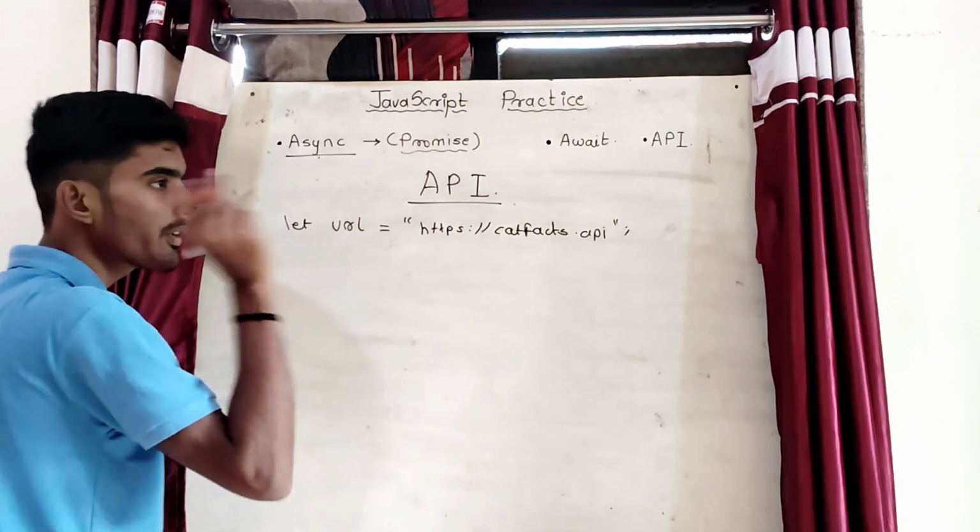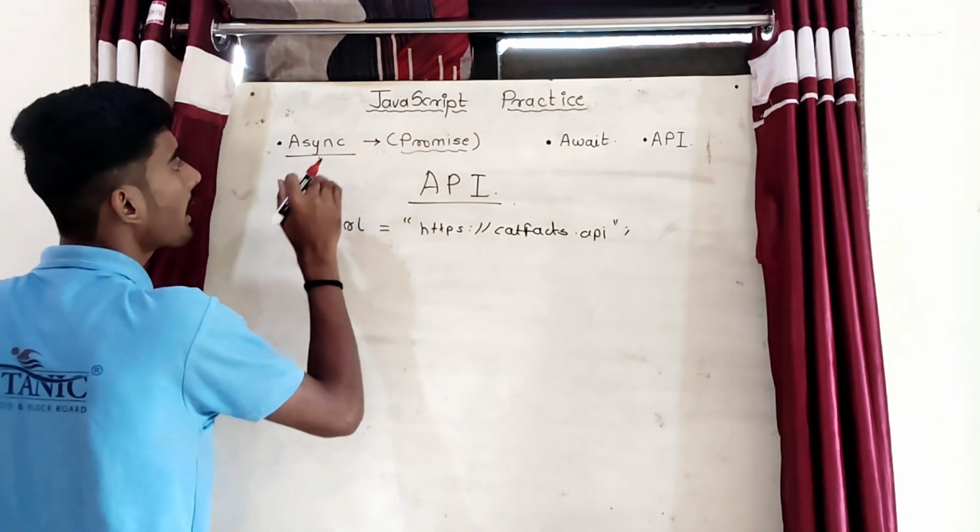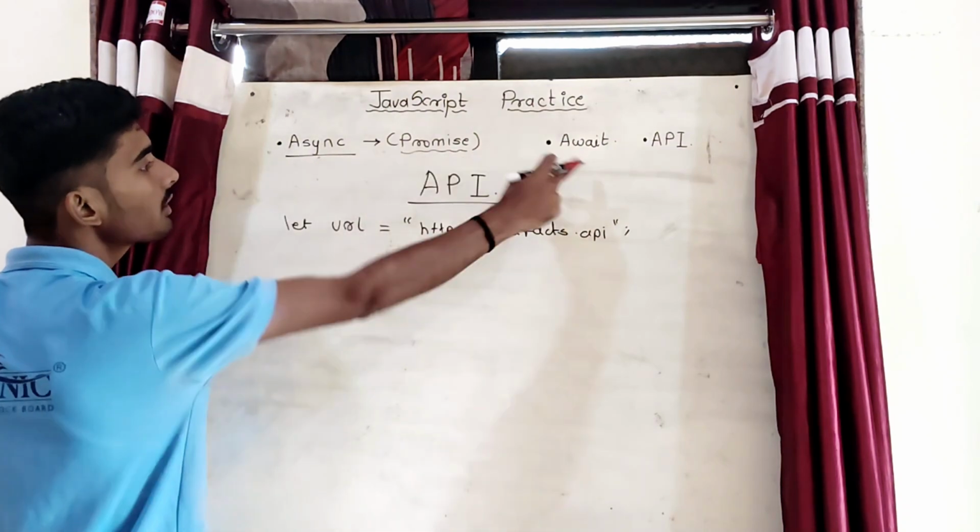Okay, just fit that thing in your mind. Whenever we are dealing with API, at that time we use async function, and in that async function we deal with the await keyword.